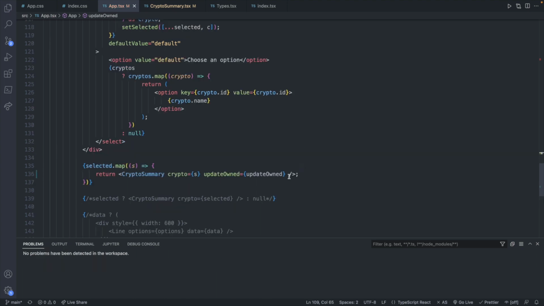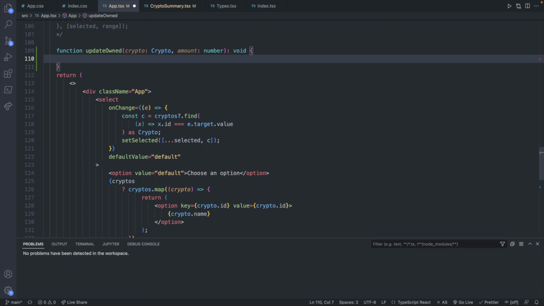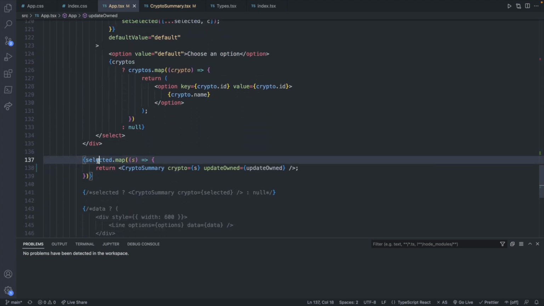The last thing I want to do is just add a console log to our function to make sure everything is wired up, and then we will build upon that. So let's just console log update owned, and we will console log the crypto that's passed in and the amount that is passed in. This can make sure we're getting the correct values that we will then use to update the overall selected cryptocurrencies state.